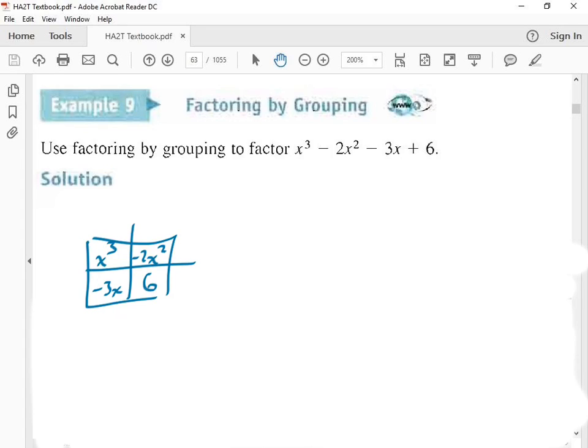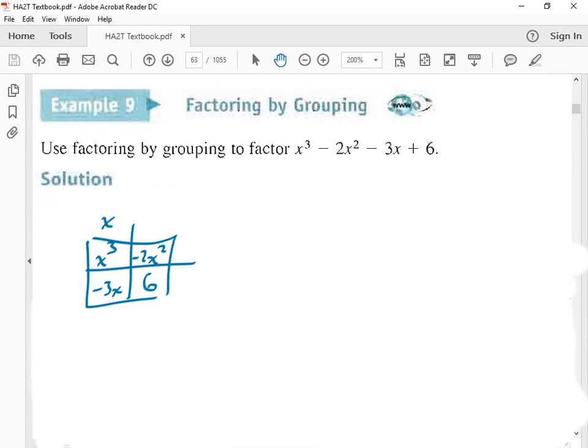Once I get all my terms in the box, I just go in order. Top left and the right one, then the bottom left and the right one. Then I look at each column and each row. What can I take out of both of those? I can take an x out of both of those. What can I take out of both of those? I could take out a 2.